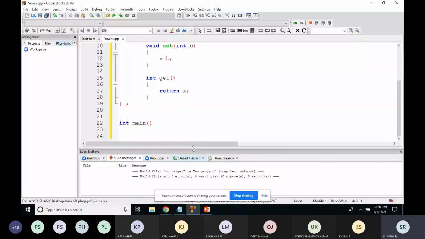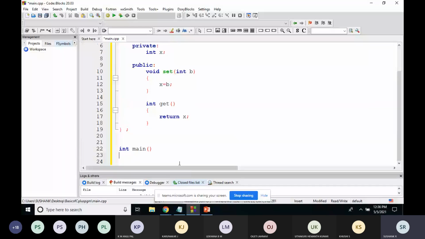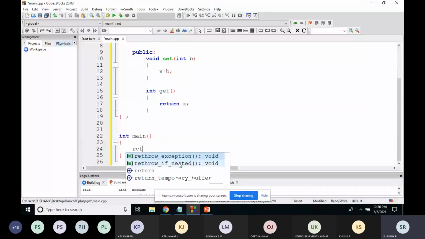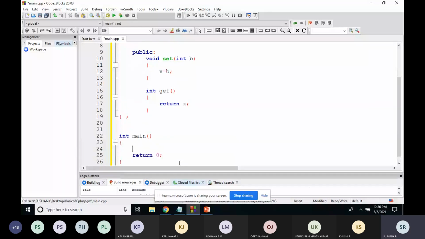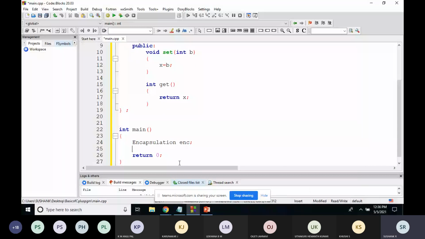Inside the main function, I'll create an object of this class, and I'll call it enc. I want to access the variable x. Variable x cannot be accessed directly; it can be accessed only through the functions. There are two functions, set function and get function.